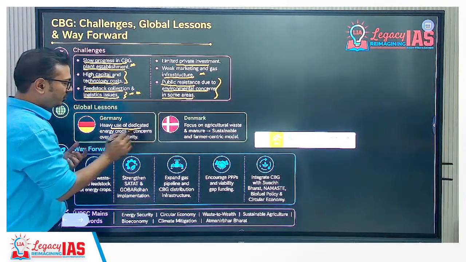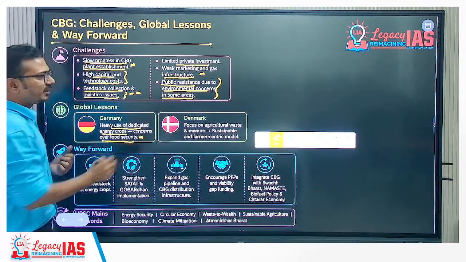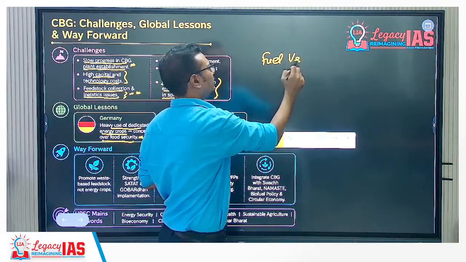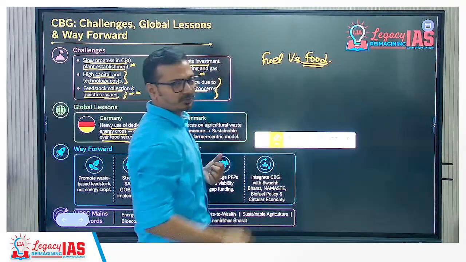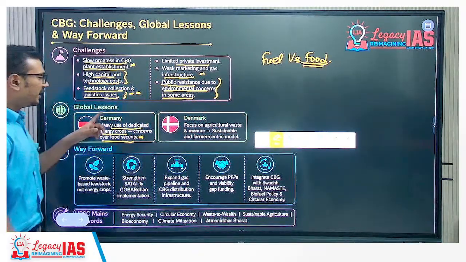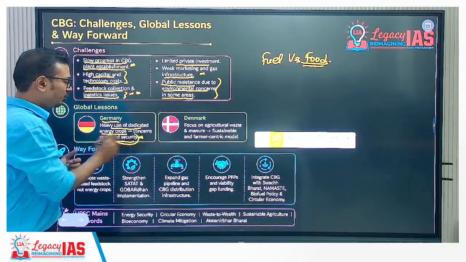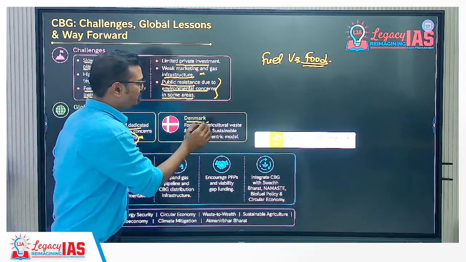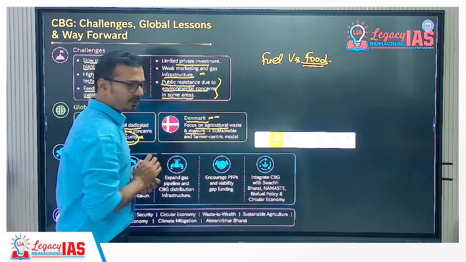There is heavy use of dedicated energy crops, concerns over food security. So here there is a debate over fuel versus food. In India, we cannot use the food crops for fuel purpose, bioethanol and all these things. So there is concern. Similarly, in Germany, there is concern over food security. India's population is more. So we should take lessons from Denmark, focus on agricultural waste and manure.